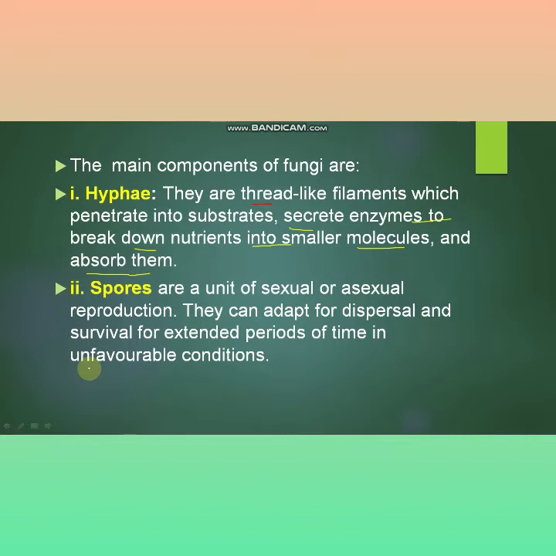Whenever the atmosphere will become favorable for the germination of the spores, they will start to germinate. This is the condition when the atmosphere become humid and it having a sufficient amount of the moisture. That's why we can see during the rainy season the fungus will be able to grow very quickly in comparison to the summer season or winter season.